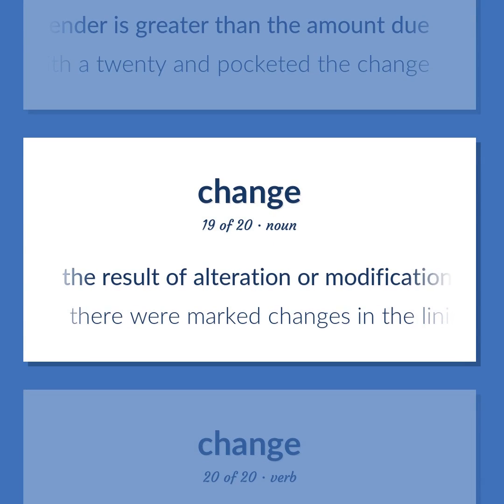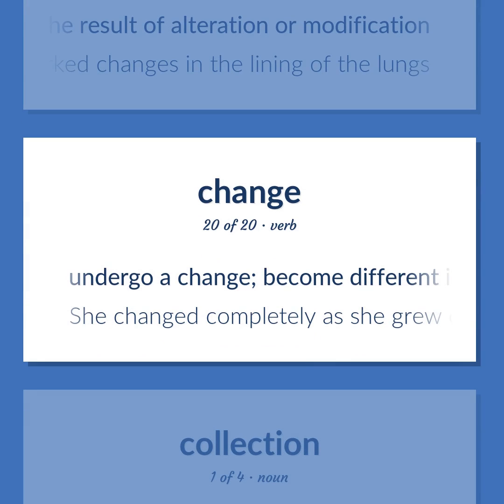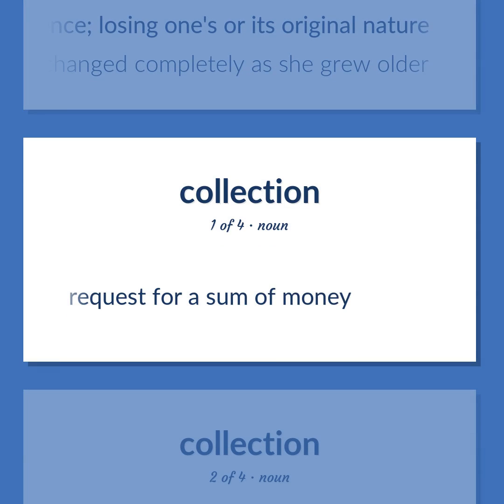The result of alteration or modification. There were marked changes in the lining of the lungs. Undergo a change. Become different in essence, losing one's or its original nature. She changed completely as she grew older. Request for a sum of money.